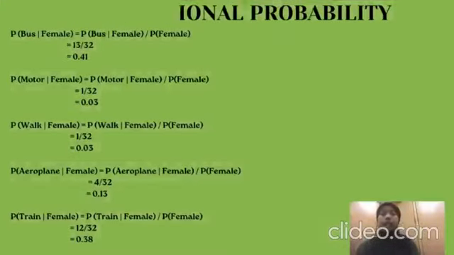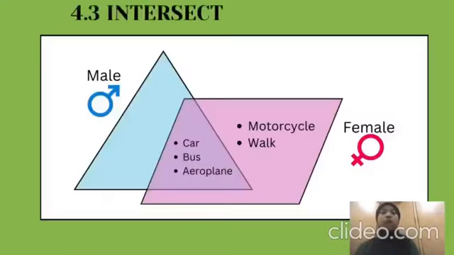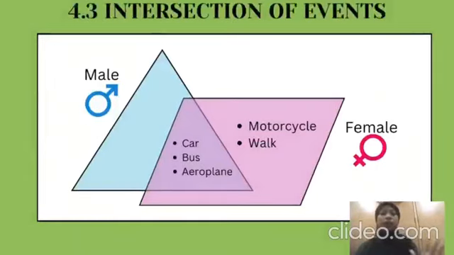In addition, these events also have the intersection. To determine the intersection of these events, we use the Venn diagram as you can see in our slide. Based on the diagram given, there are 3 transportation that male and female students use to go to UPSI, which is cars, bus, and aeroplane. However, motorcycle and walk are only used by some female respondents. This shows that there are non-male respondents that use motorcycle and walk as their transportation to go to UPSI.